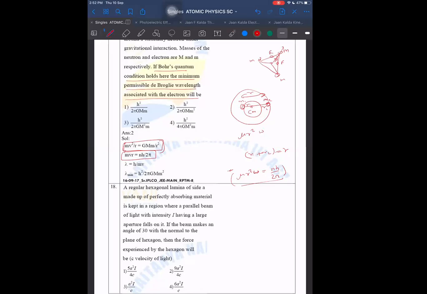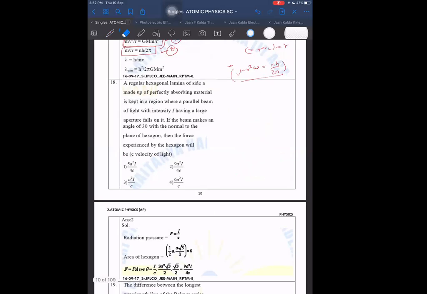Then the main idea will be force balance, one equation, and second equation, conservation of angular momentum. Angular momentum in this case for three masses: each mass has m into, let's say the radius of orbit is r, so m r square into 3 into omega will be the net angular momentum. If they say to assume it is still applicable, it means we have to assume that this is still equal to nh upon 2 pi. Whether it is really true or not is not your concern. Nobody has conducted such experiments.